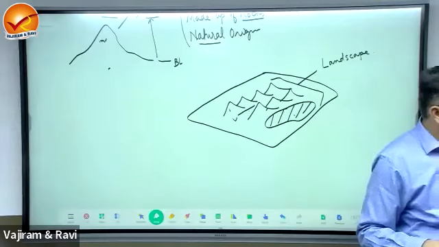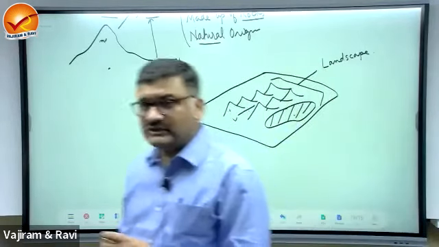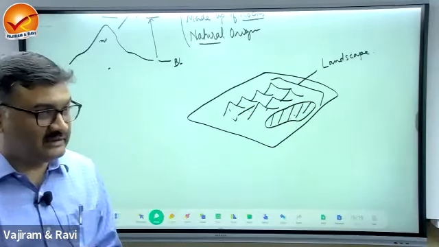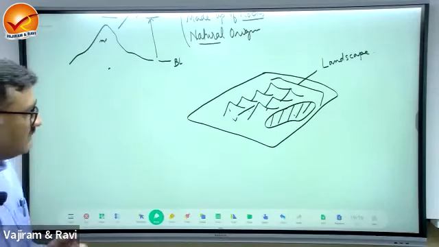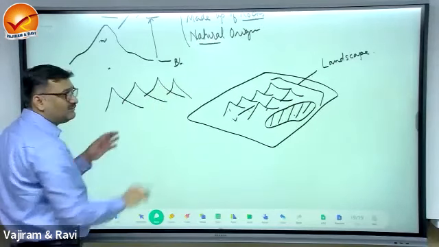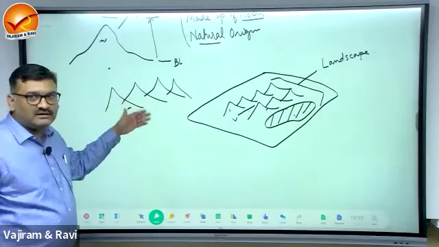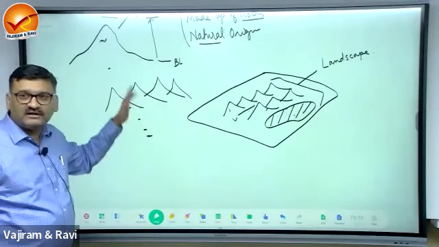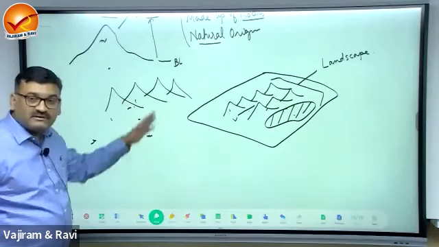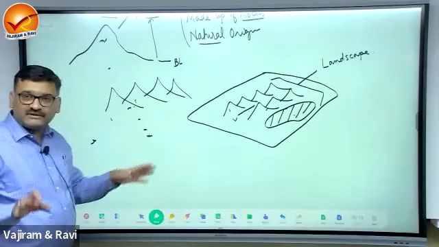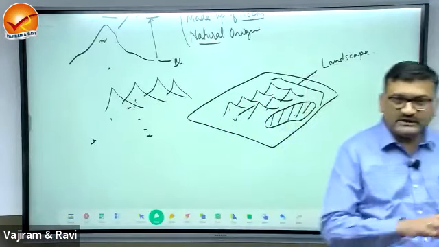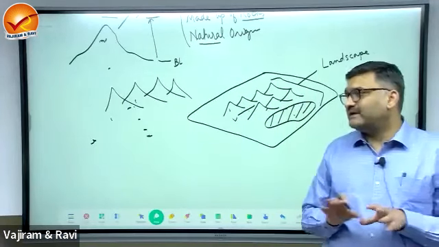So when I say Himalayas, should I use the term landscape or landform? See, this is Himalayas. It consists of multiple mountains: Karakoram, Ladakh, Zaskar, Kailash, Pir Panjal. In between them, there are a lot of valleys, there are rivers flowing. So multiple features. So we'll use the term landscape. We say Himalayan landscape, which has a diversity of features in that region.